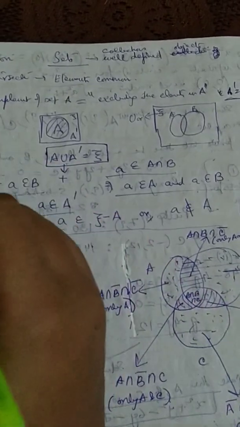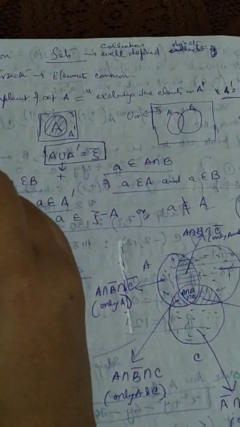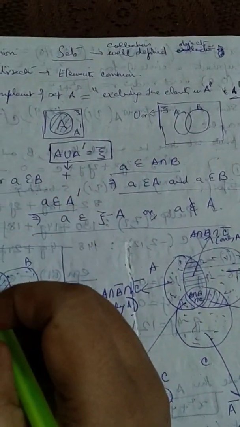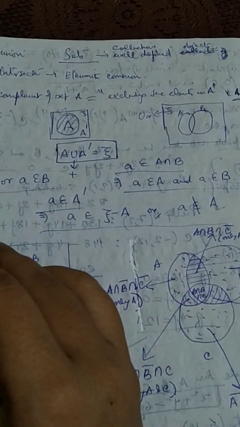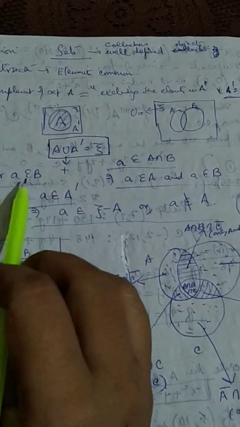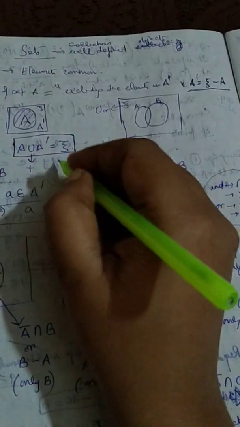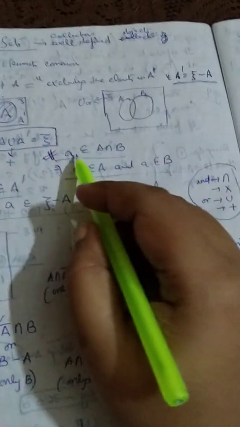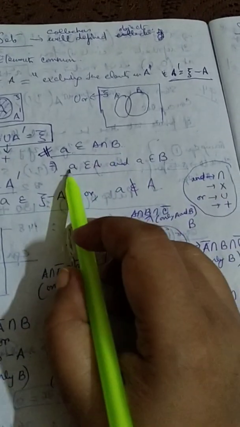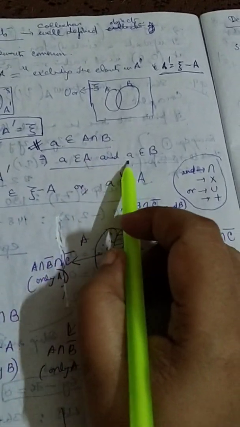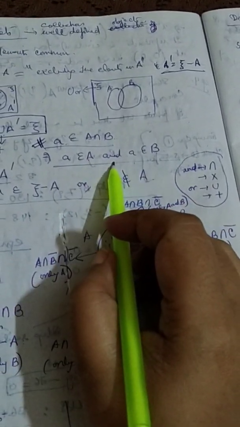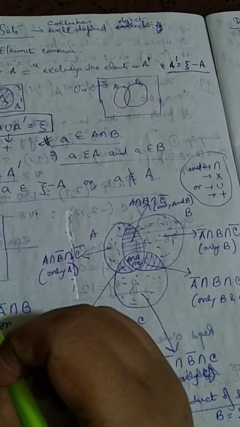Not only that, if you have an element a belonging to A union B, then it means what? Either a belongs to the first set A or a belongs to the second set B. Whereas if you have an element a belonging to A intersection B, it means a belongs to A as well as a belongs to B. That is, we have AND. Intersection is for AND, union is for OR. Please remember this.